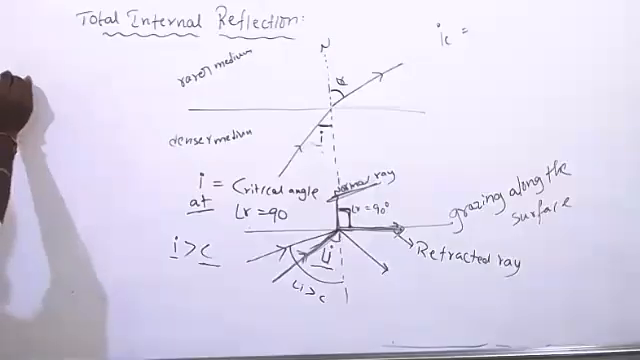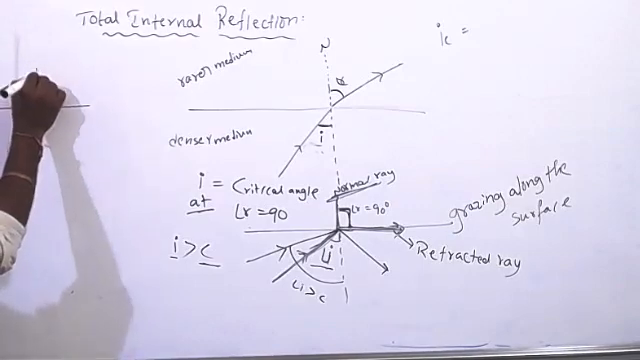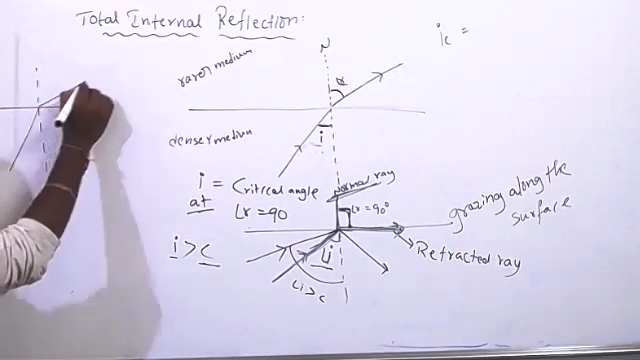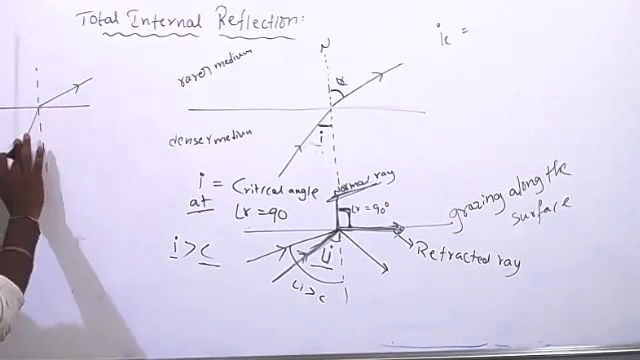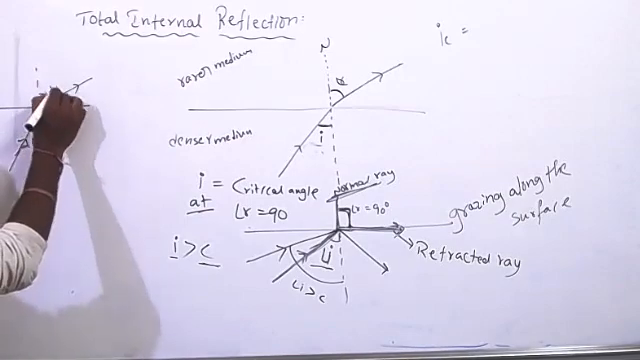Clear, everyone? No, sir. Can you repeat it again? Come on, I will repeat. Look at this. First step, you can understand clearly. Denser, rarer, normal. This is the angle of incidence, and this is my angle of refraction.